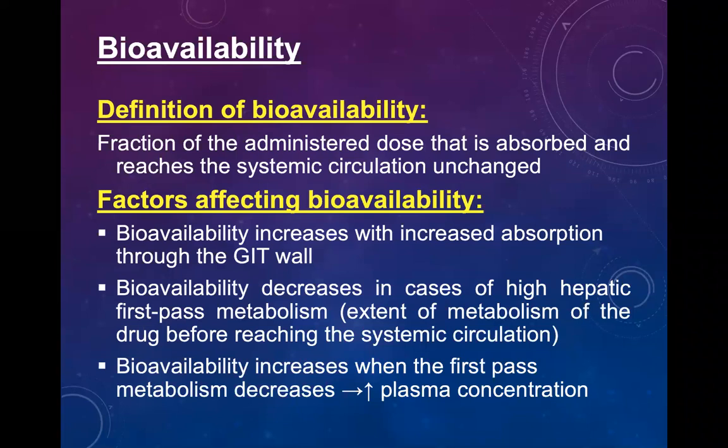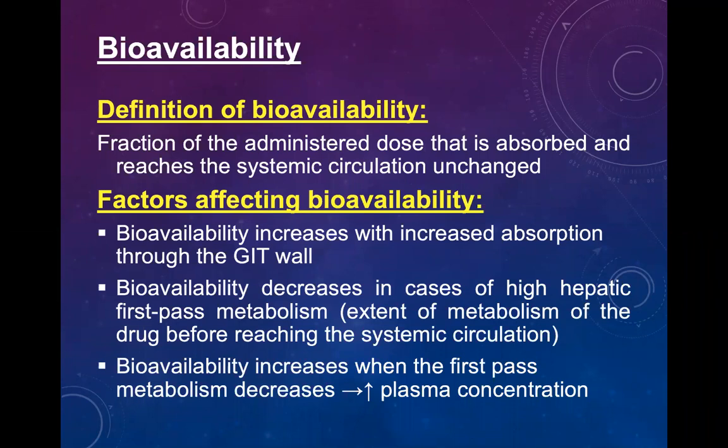More workers. Same as we have the checkpoint and our policeman is checking. If our checkpoint has a high number of workers, policemen, they will check very strictly and the number of cars passing through the checkpoint will be decreased if there is a high hepatic first pass metabolism.